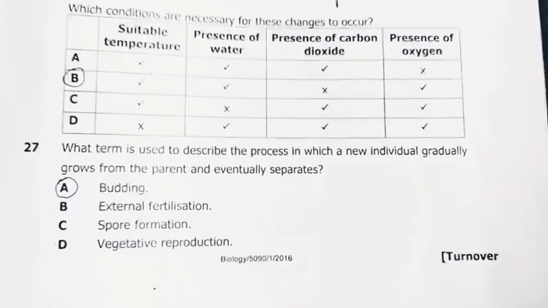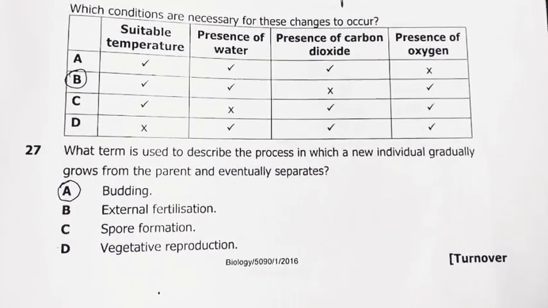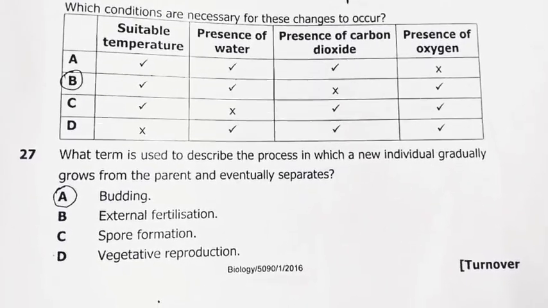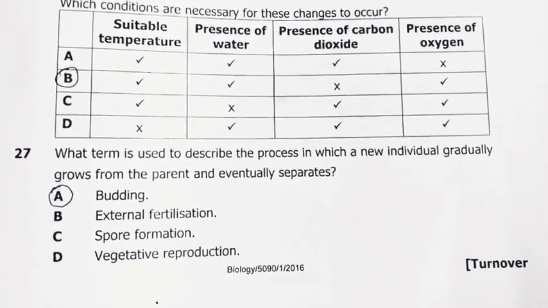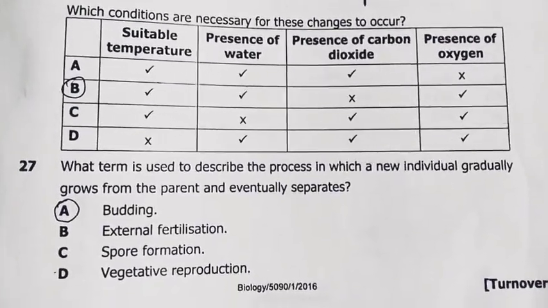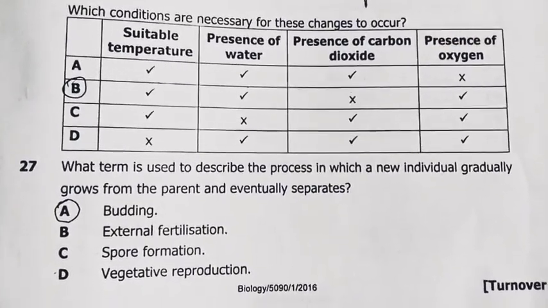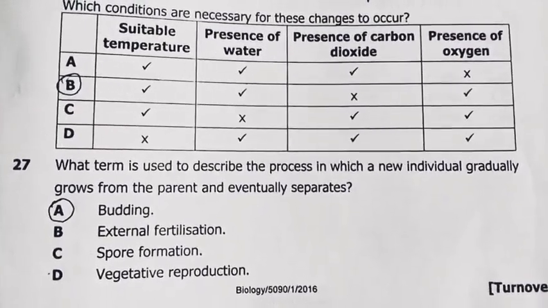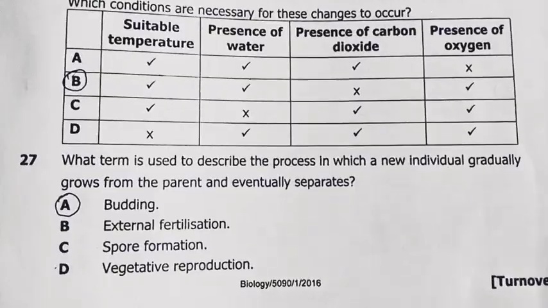27. What term is used to describe the process in which a new individual gradually grows from the parent and eventually separates completely? Budding. Not spore formation, not vegetative reproduction. Budding is the appropriate answer there.